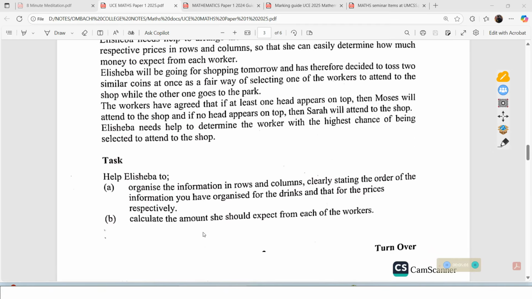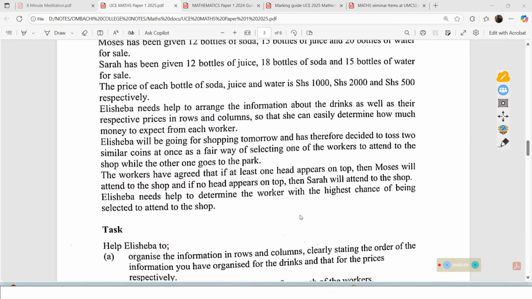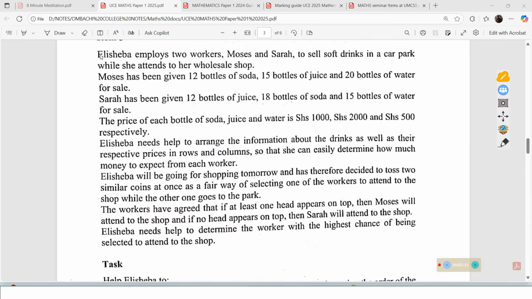So part A is about organizing the information in rows and columns and calculating the amount. When you look at this, the required paragraph will be from here up to this given point. So we need to first of all have this information split into different parts, because you realize here you are talking about workers, and the task you need is to arrange the information in rows and columns. So basically you are talking about matrices.